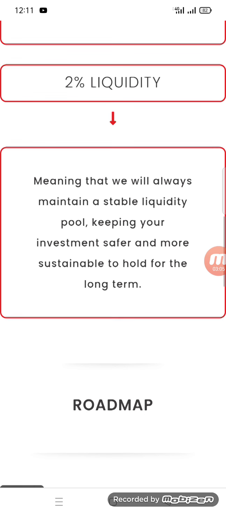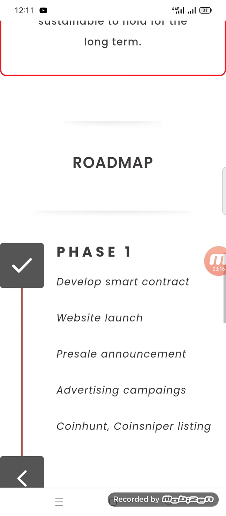2% is for liquidity, meaning that we will always maintain a suitable liquidity pool, keeping your investment safer and more suitable to hold for the long term. You can see the roadmap.